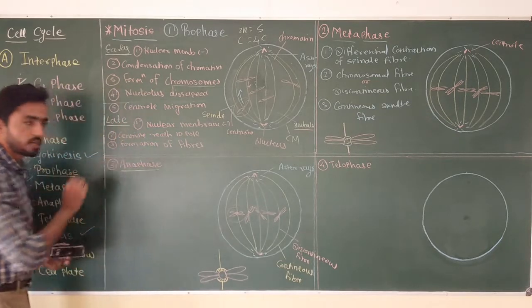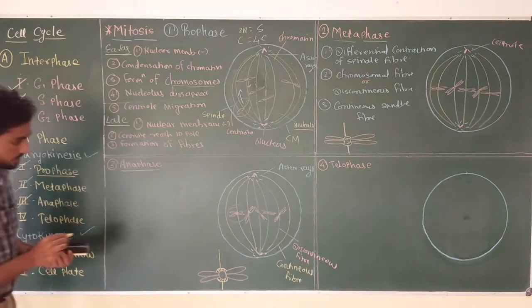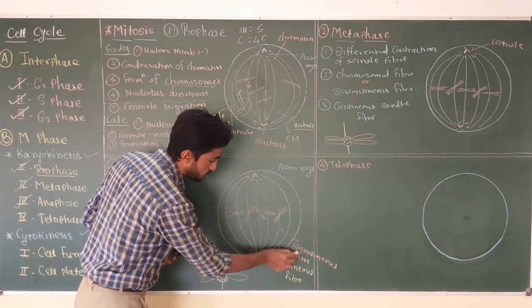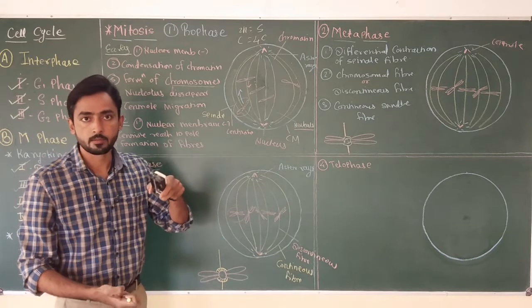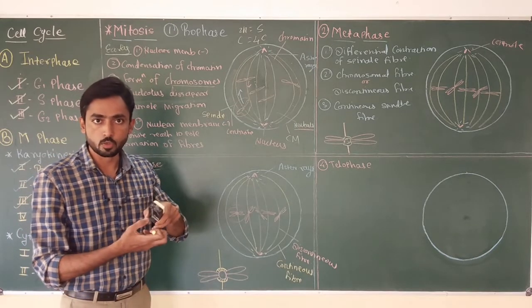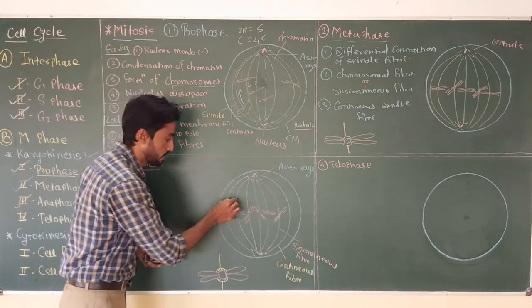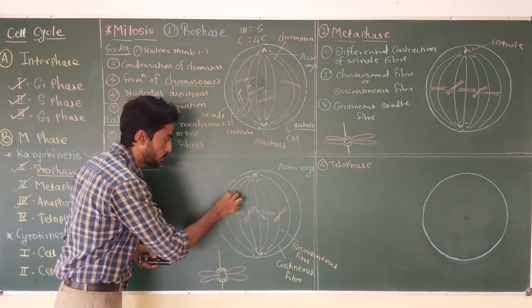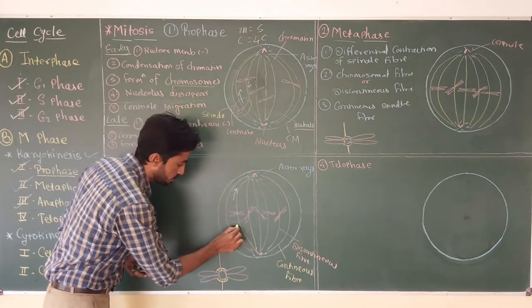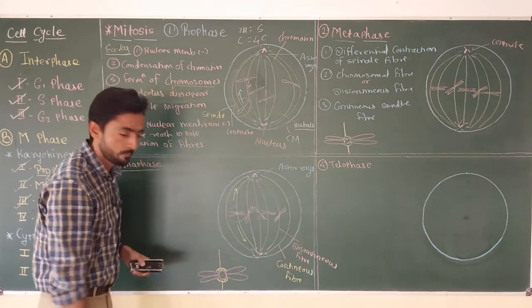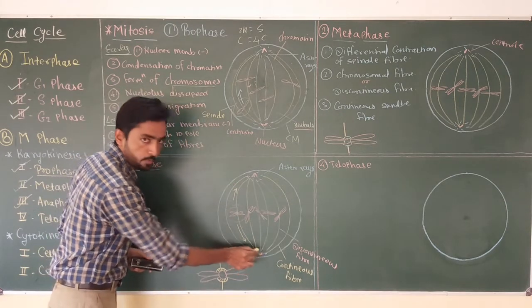Now at the start of the anaphase, this discontinuous fiber or chromosomal fiber starts pulling the chromosome towards the respective pole. That means this fiber is going to pull this chromosome towards one pole while the other fiber is going to pull the middle chromosome towards this pole.